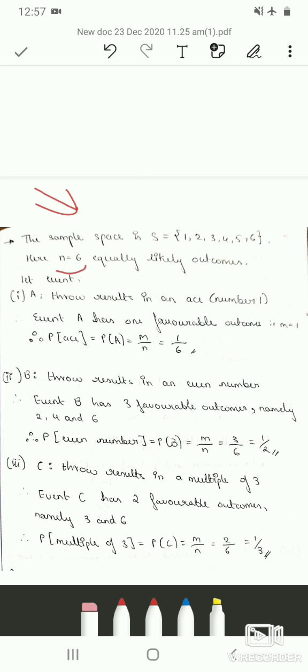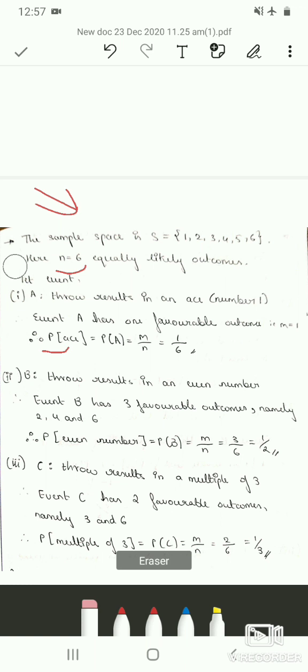Now let us consider each sub question. The first sub question is the throw results in an ace. Ace means number 1. So let us consider it to be an event A. Therefore event A has one favorable outcome, so small m is equal to 1. Whenever you throw a die, there is only one ace on that die. Therefore probability of getting ace is equal to probability of event A, which is m by n, by using classical definition of probability, that is number of favorable outcomes divided by total number of outcomes. So 1 upon 6 is the probability.